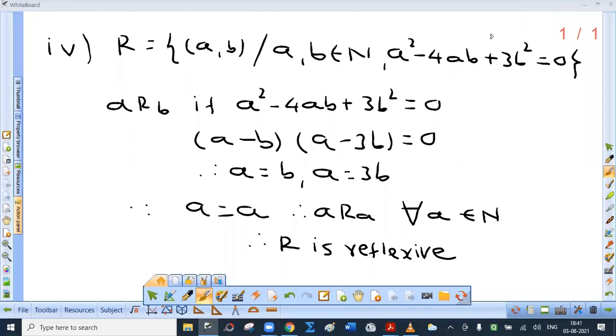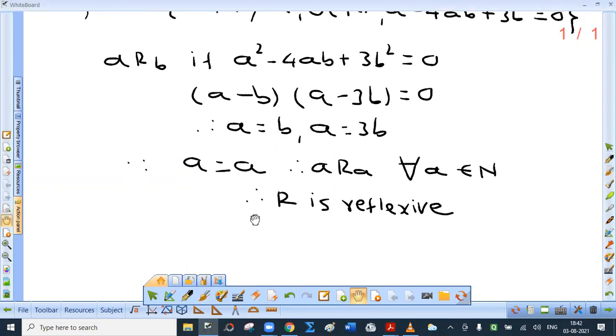Fourth one, R is a relation, the set of ordered pairs (A, B), where A and B are natural numbers and A square minus 4AB plus 3B square equal to 0. That means (A minus B) into (A minus 3B) equal to 0. So A is B or A is 3B. Now A equal to A, so A is definitely related to A. You can replace B by A: A square minus 4A square plus 3A square equal to 0. So A is related to A for all A belonging to N. That is, R is reflexive.